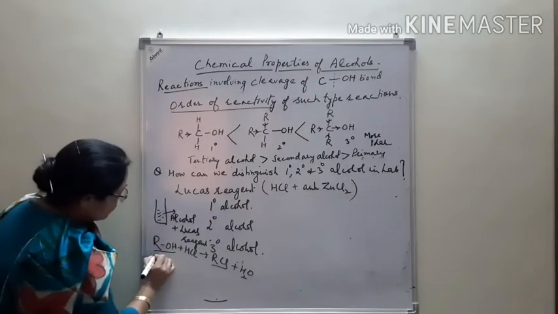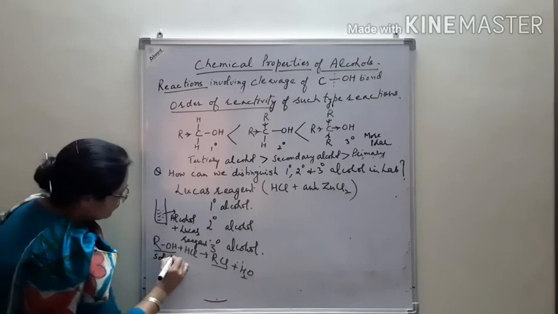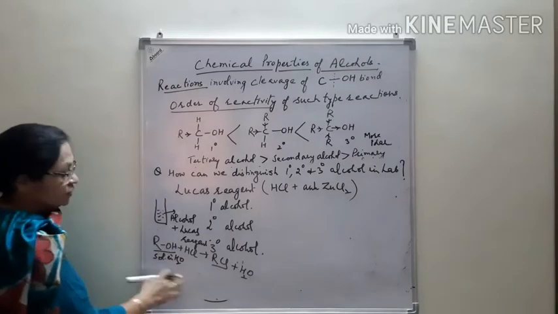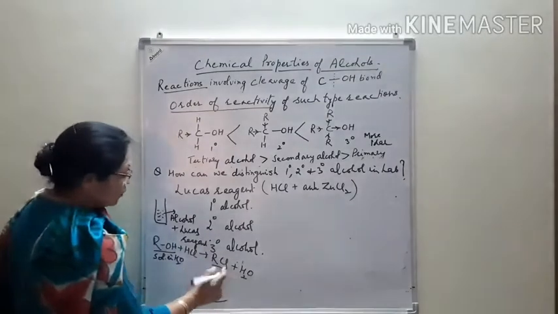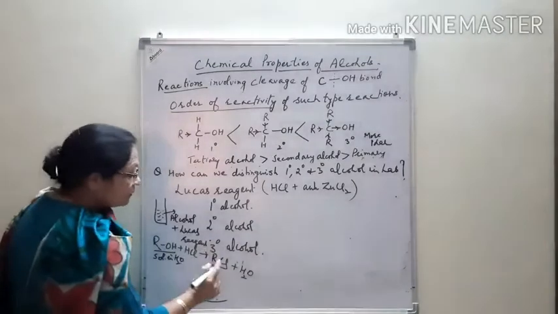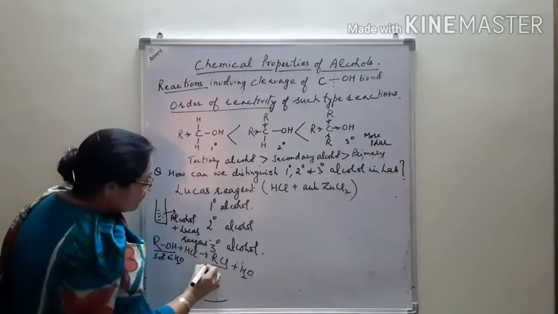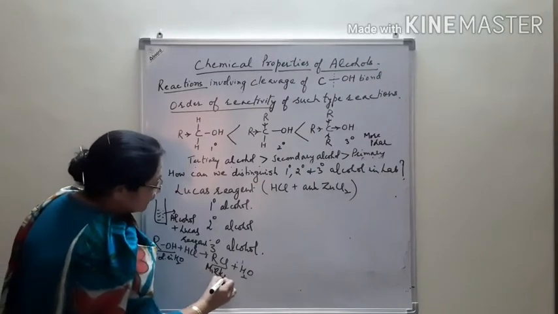Alcohols are soluble in water, so a clear solution is present. When RCl, the alkyl halide, is formed, it is not soluble in water, so milkiness appears.